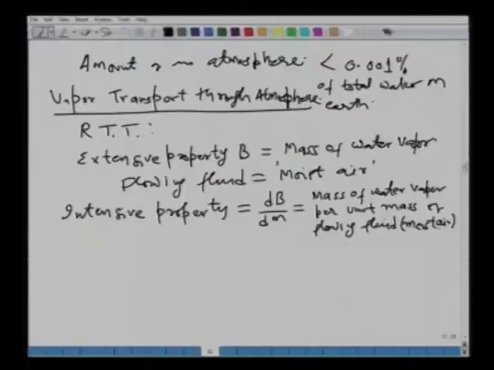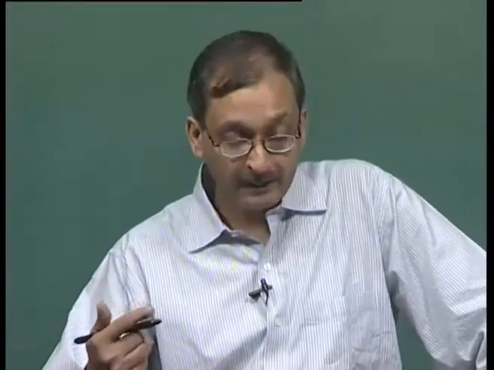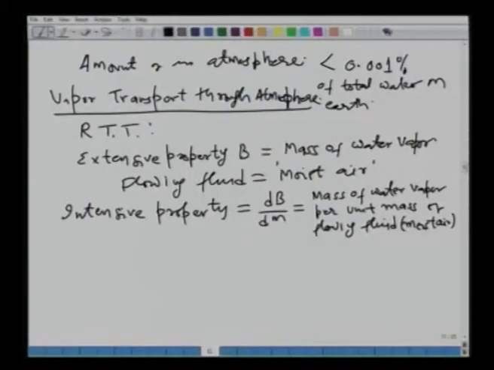All right. What does that mean? Is it going to be equal to 1? In earlier cases, for example, channel flow or even the groundwater flow, the flowing fluid had only water, right? It did not involve any other kind of fluid. So, the dB by dm quantity was equal to 1, but here the extensive property is the mass of the moisture in a mixture of lots of gases. So, it will not be equal to 1. Okay? It is very important to understand that, and this is what we call the specific humidity.